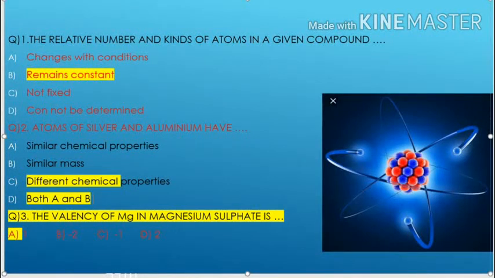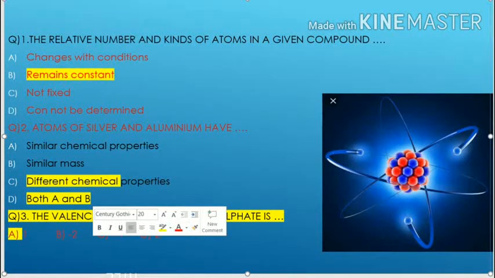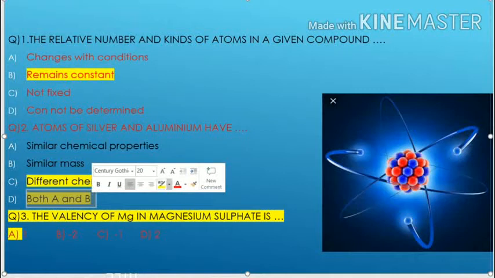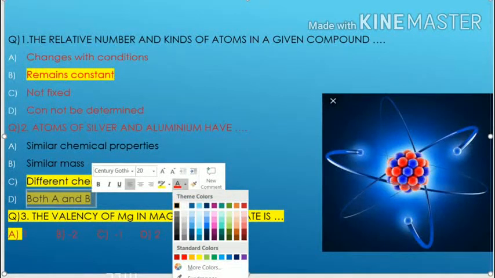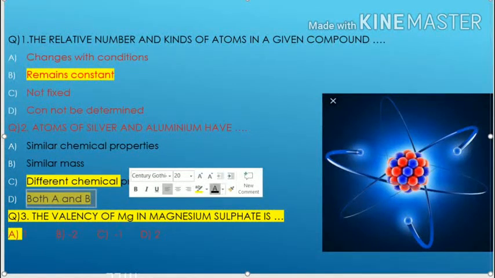Here C is the correct answer. Atoms of different kinds have different chemical properties. So C is the right answer.